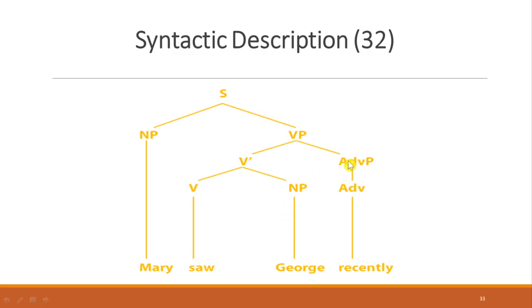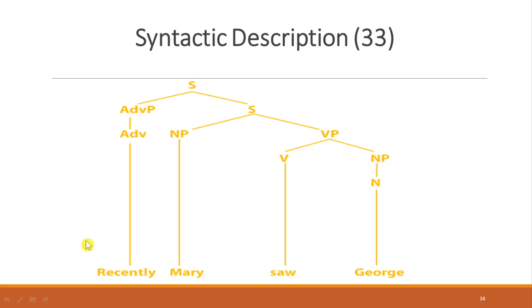And this one is adverb recently. This is the original one, and this one is derived from the first one here. So recently it moved to the beginning. Adverb here is at the left side, and here the sentence. Yes. Okay, we have noun, we have verb phrase, yes, verb saw, and noun George.